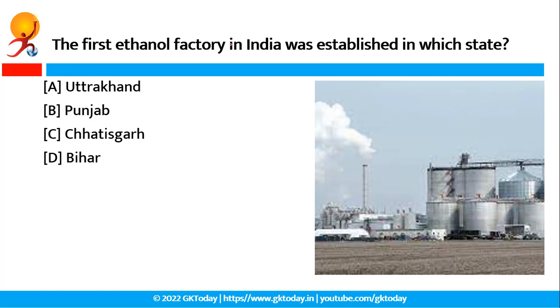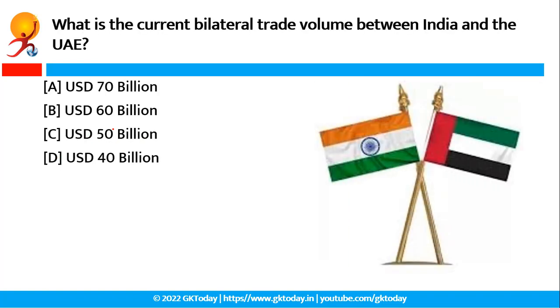The first ethanol factory in India was established in which state? So the correct answer of this question is option D, that is Bihar. The Chief Minister of Bihar, Shri Nitish Kumar, inaugurated India's first ethanol plant. So Bihar became the first state to implement an ethanol policy. Ethanol is a liquid from the alcohol family having excellent blending potential. It is blended in petrol and diesel to reduce the cost and also the emission. This plant is India's first grain-based ethanol unit. It would run on rice husk and maize. Okay, so now next question.